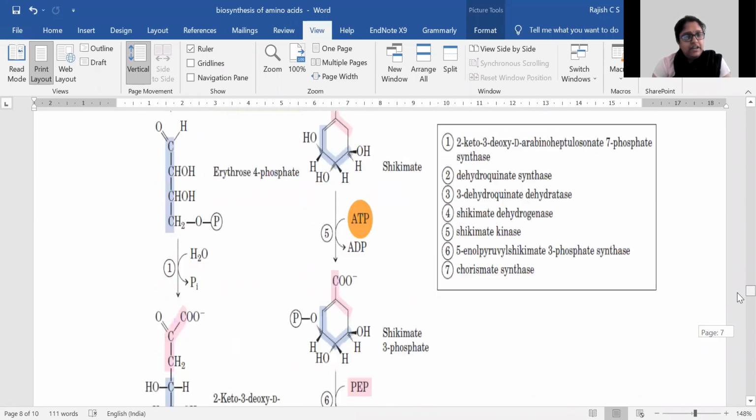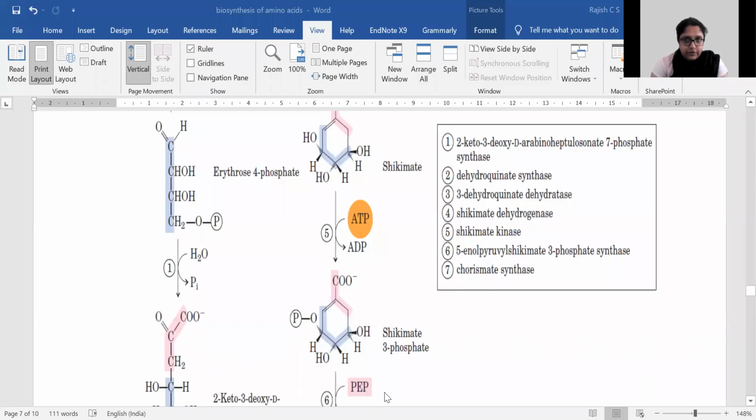After that, we will look into the formation of phenylalanine and tyrosine in this session. So let us go through this.